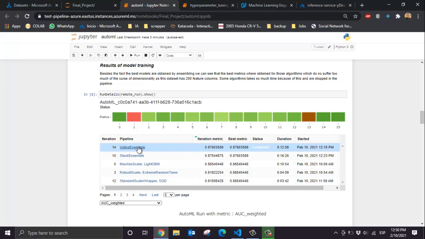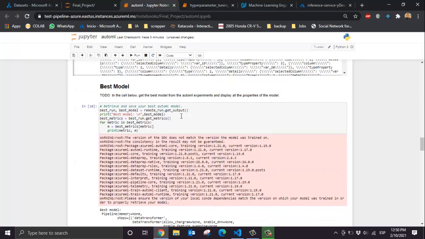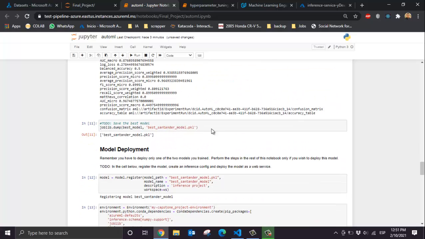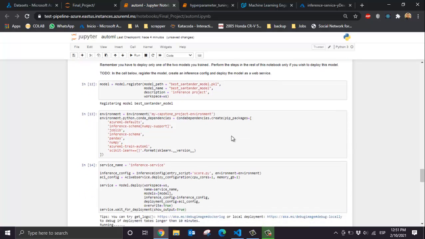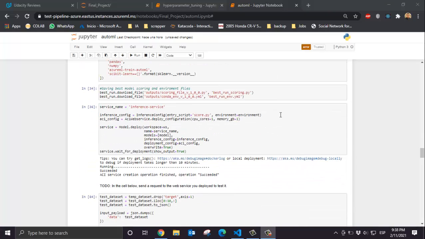The best model is the voting ensemble with 0.87 of AUC weighted metric. So we select the best model, print the characteristics, and save the model. In this case, we select this AutoML model because it has a slightly better performance than the Hyperdrive. So we proceed to register this model, and also we proceed to set the environment and save the environment files.